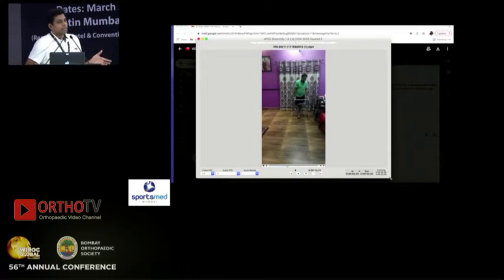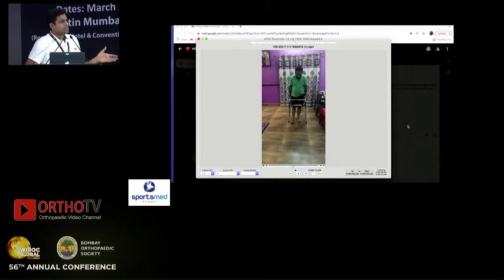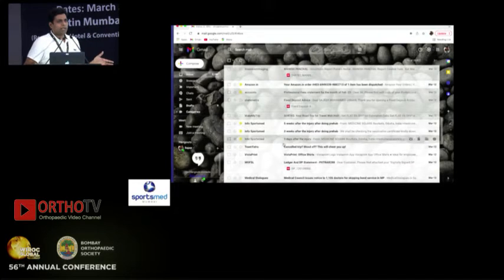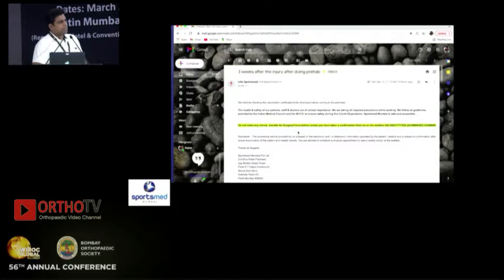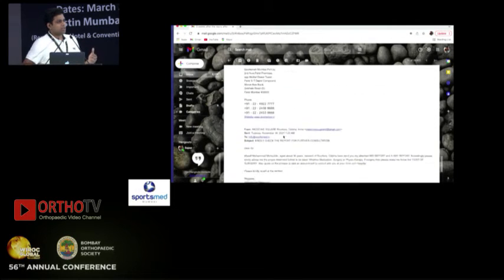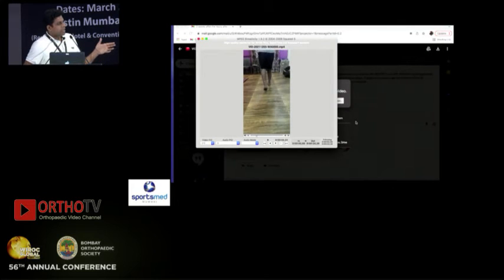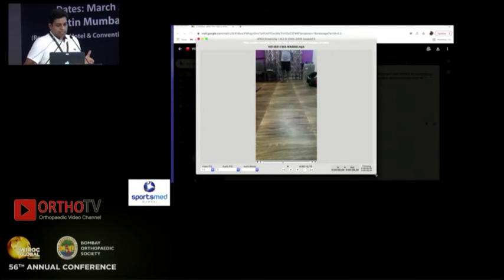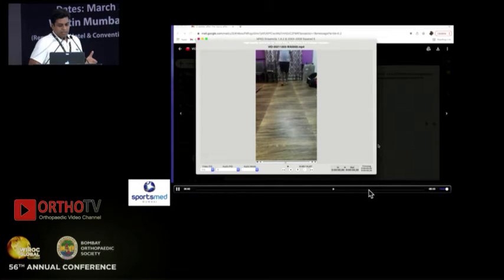Like this patient, maybe 4 or 5 days post-injury, was using a walker and non-weight bearing, and we ask them to follow up with repeat videos of their progress every 2 weeks just to see how they are progressing. And if we see that they are walking better, we additionally try to convince them that the recovery of the range of motion and the gait is essential for getting the surgery.